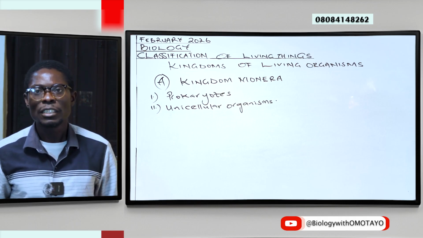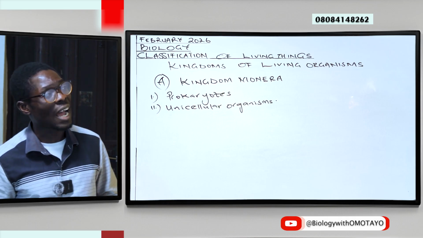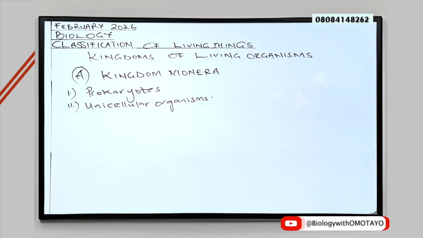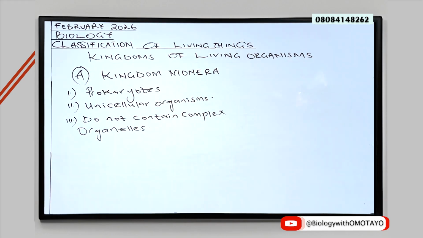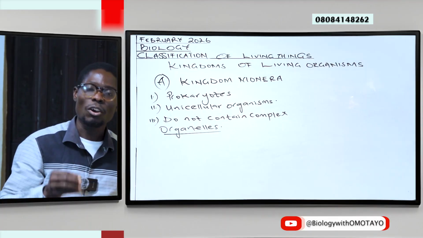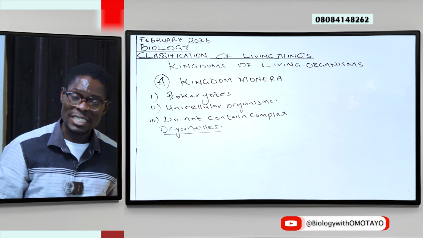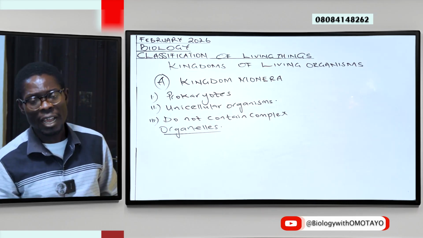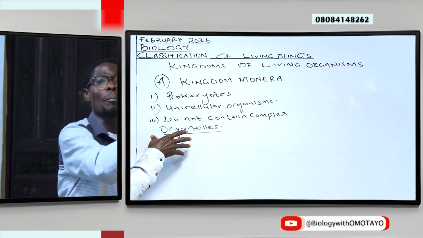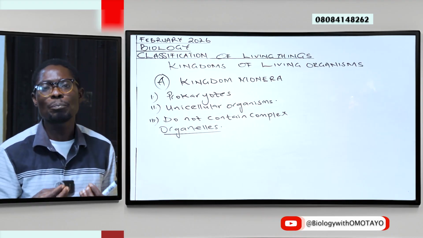Afterwards, we'll be looking at another character, and that is they do not contain complex organelles. Remember, from our previous lessons, we learned that organelles are the structural and functional units of a cell, just as the cell is the structural and functional unit of life. So members of Kingdom Monera have just simple organelles.